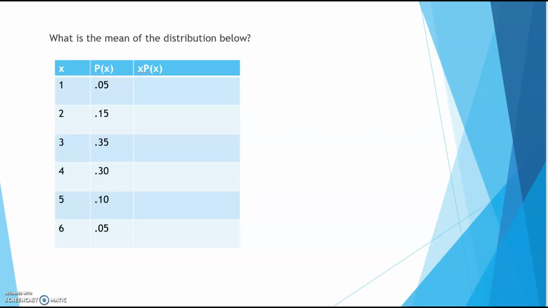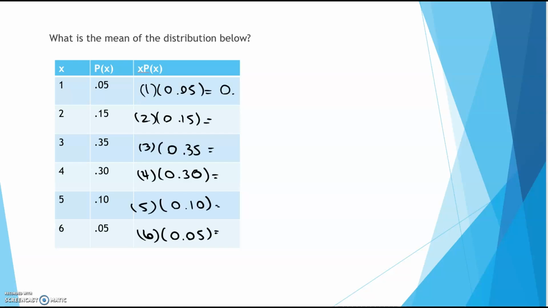So we're just going to multiply straight across and get a number for each one of these. First one I'll get 0.05. For the second one I'll get 0.30. Then I'll get 1.05, and then 1.20, and then 0.50, and 0.30.